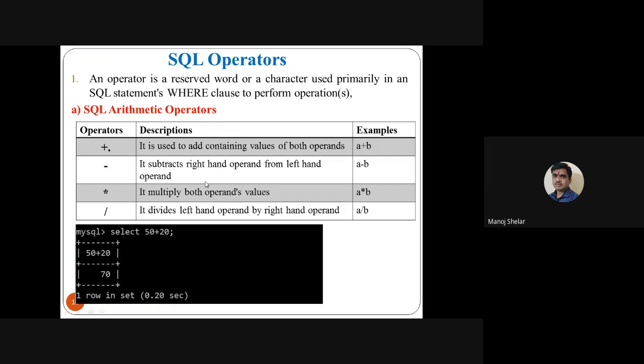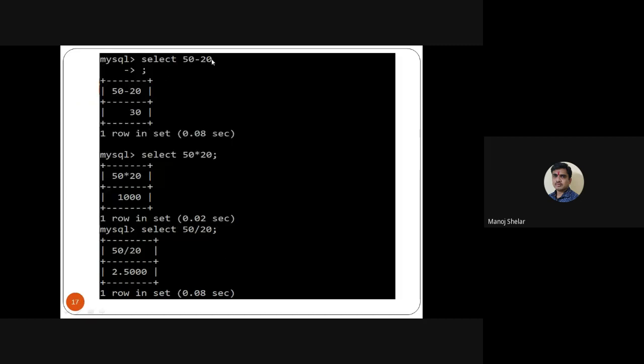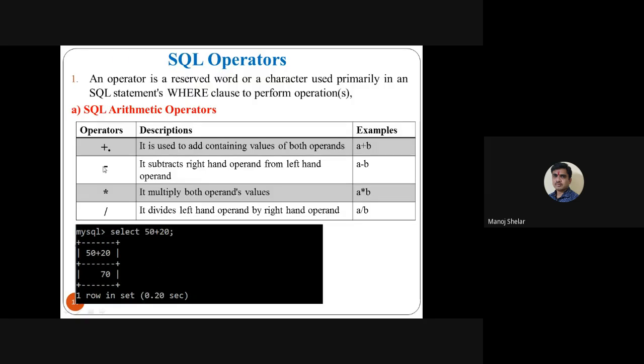Then the next point is SQL operators. Okay, so SQL operators means SQL arithmetic operators. I think all of you know, very easy: plus, minus, multiplication, division. So for example, use the plus operator in SQL. So select 50 plus 20, 70, simple. Then select 50 minus 20, 30. Select 50 into 20, 1000. This is the multiplication operator, minus operator. Then here the division operator. Select 50 by 20, so the result is 2.50. So these are the simple arithmetic operators: plus, minus, division and multiplication. Okay, these are the arithmetic operators SQL supports.